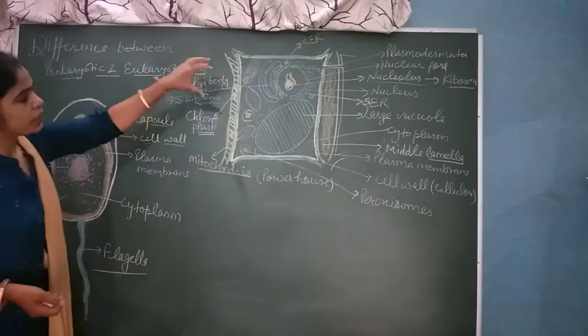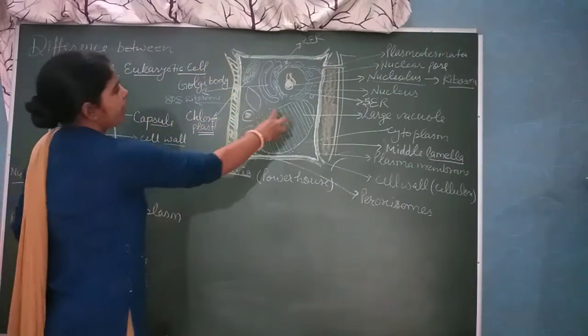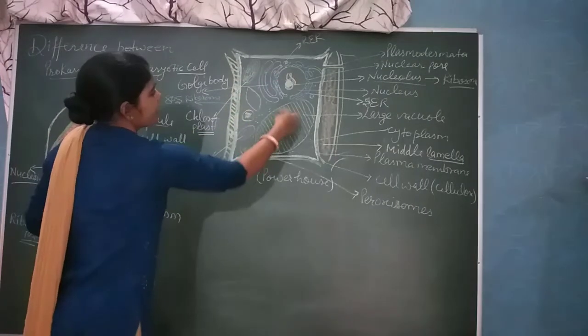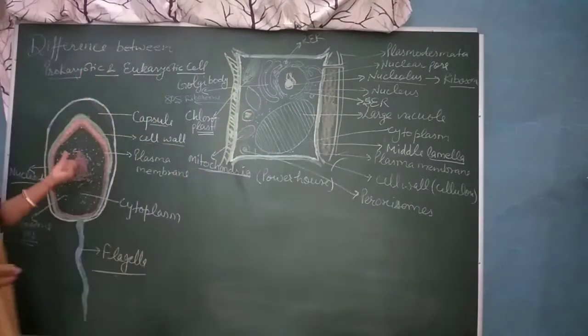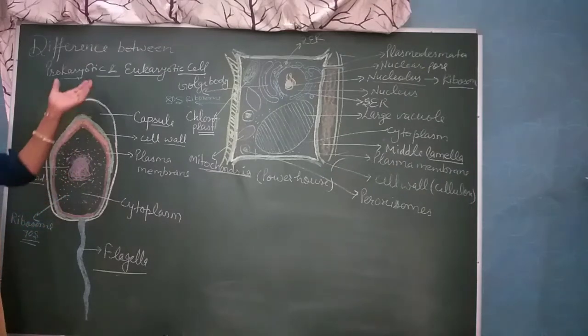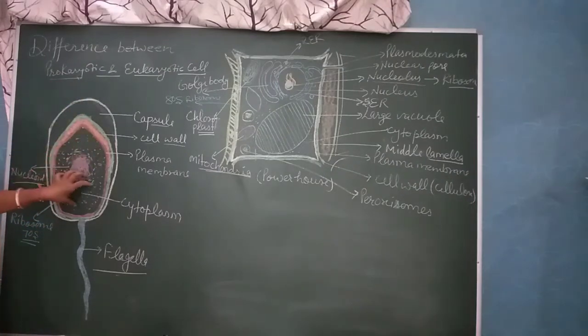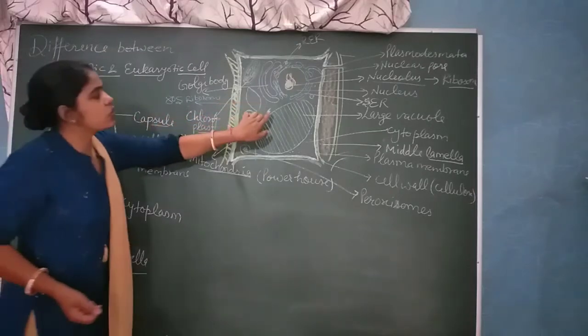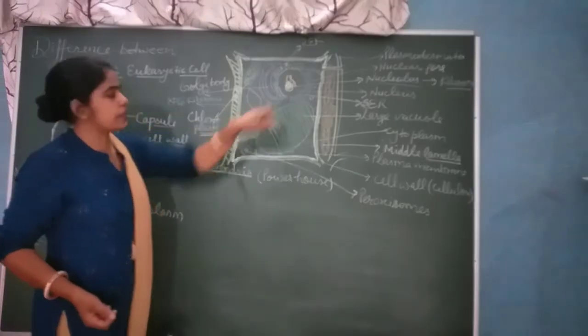That means here in the eukaryotic cell different membrane bound organelles are present, while in the prokaryotic cell these membrane bound organelles are absent. As their name indicates, these prokaryotic cells lack a nucleus. They do not have a nucleus, while this eukaryotic cell has a true nucleus.